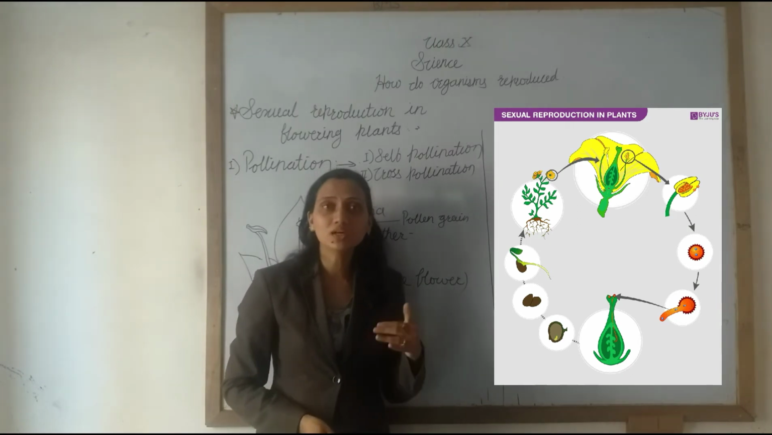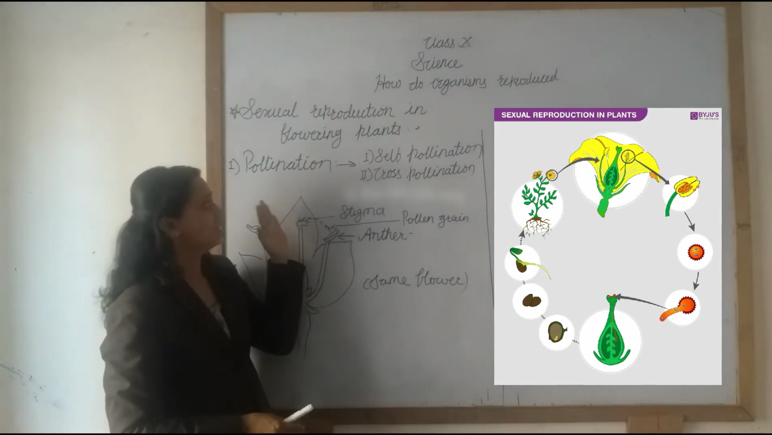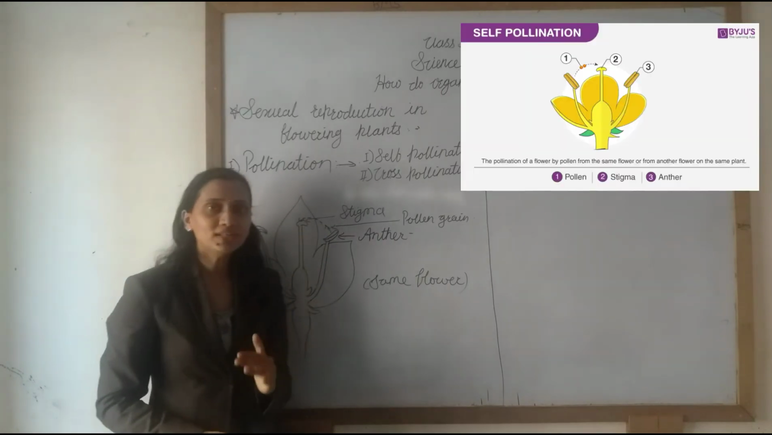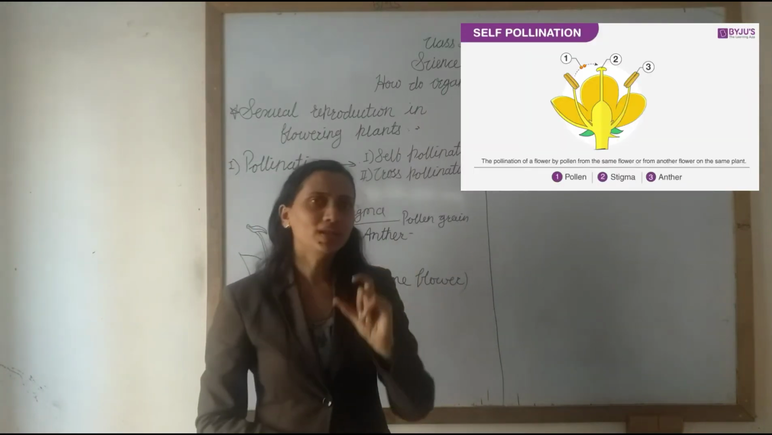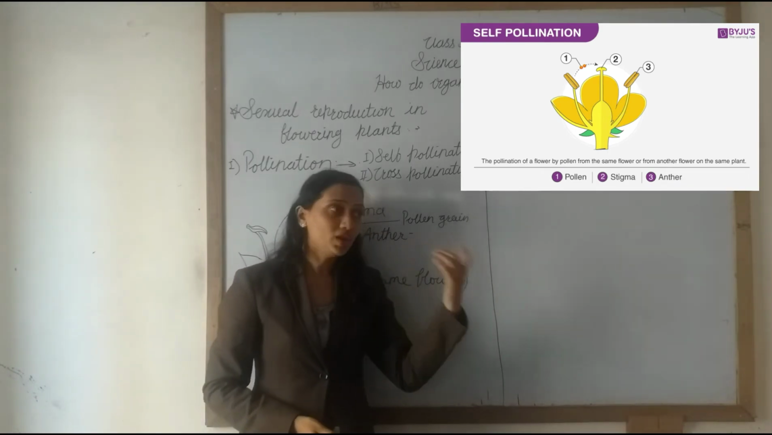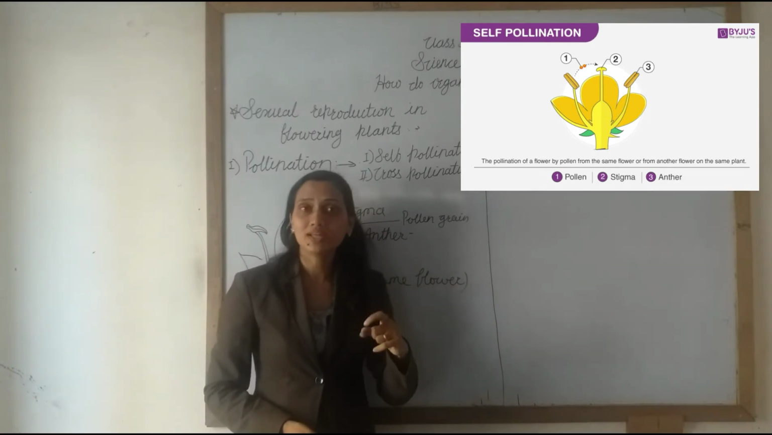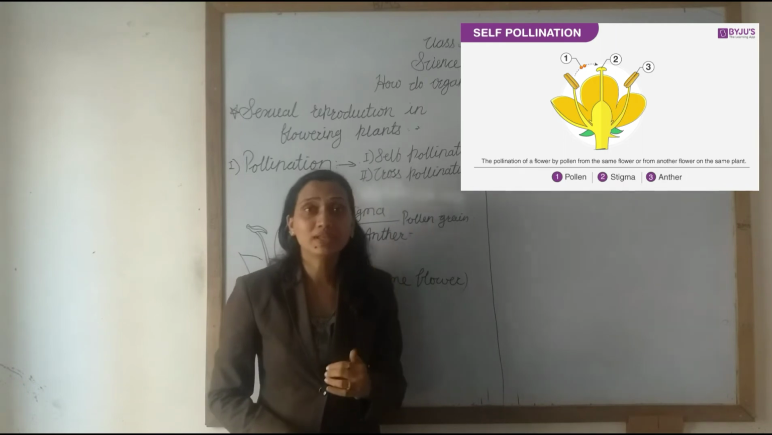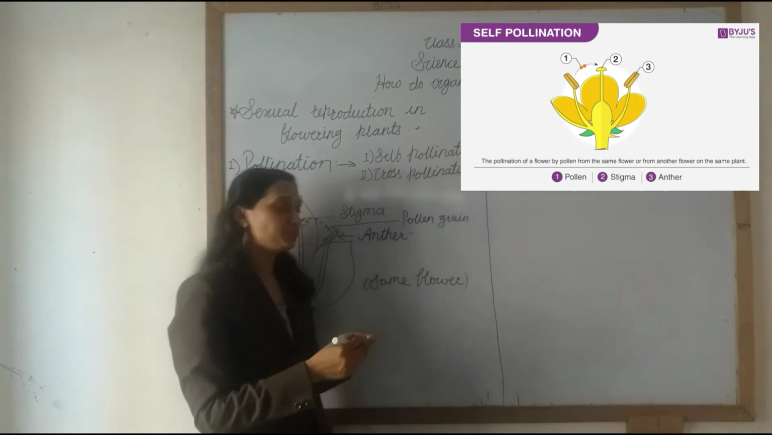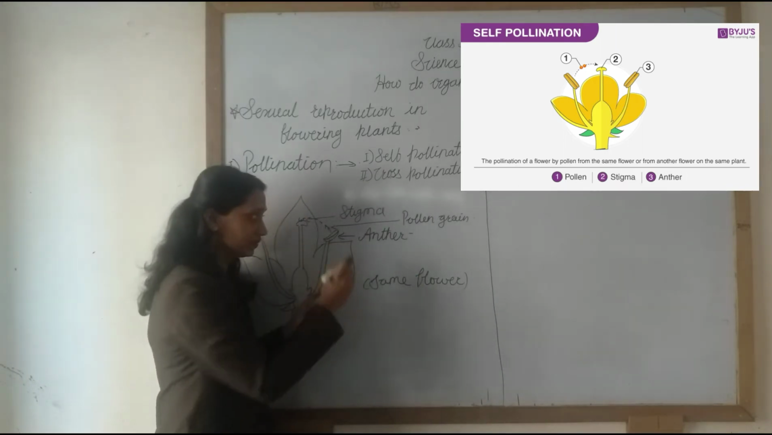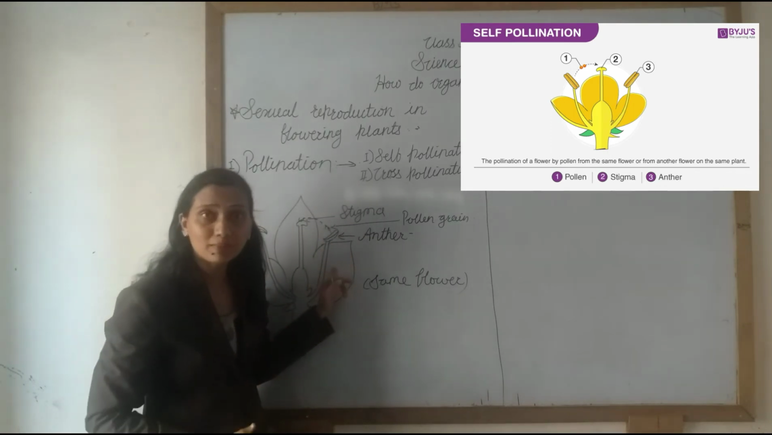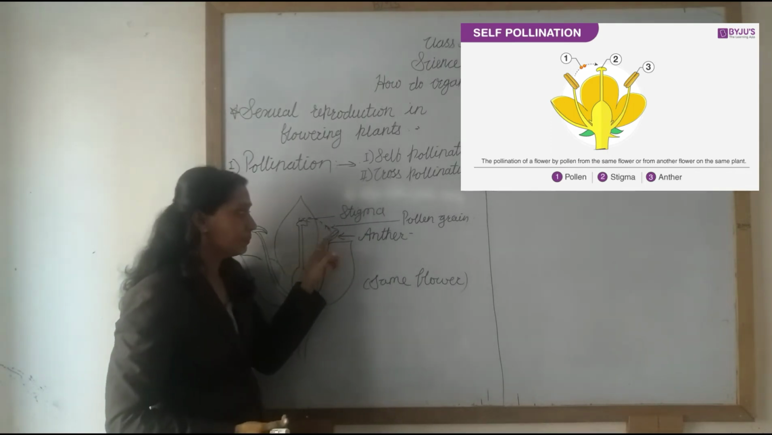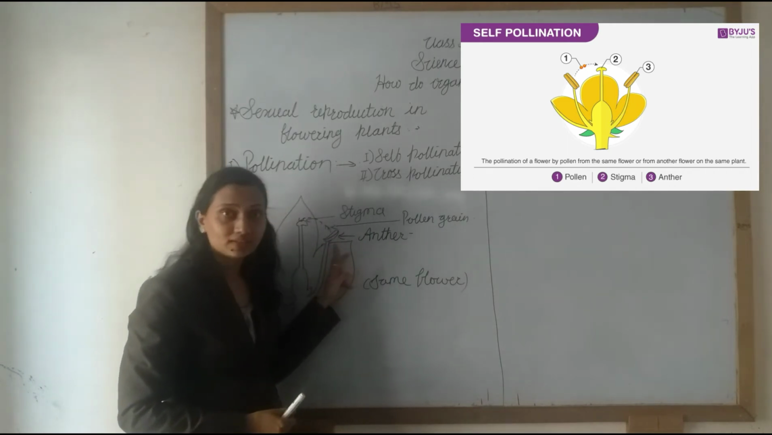So first we learn about pollination. What is meant by pollination? Pollination means the transfer of pollen grain. Now, where is the pollen grain present? Already we studied that the pollen grain produces the male gametes. The pollen grain is present in the anther. See, the anther is the swollen top of the stamen. So the pollen grain is present in this anther.